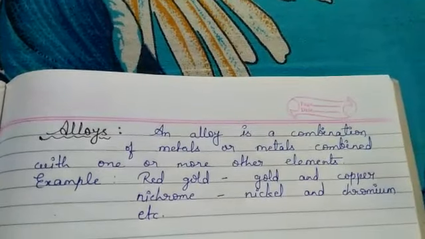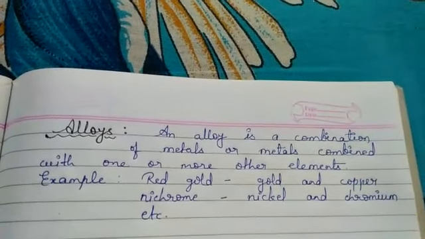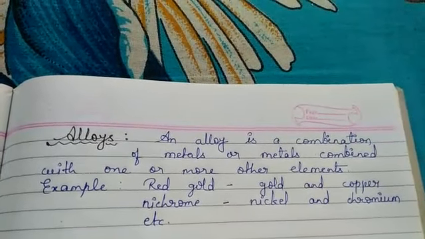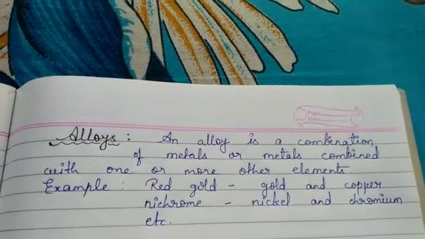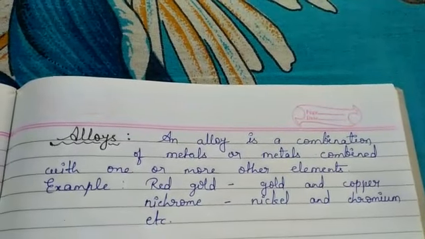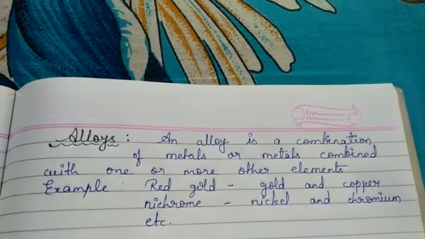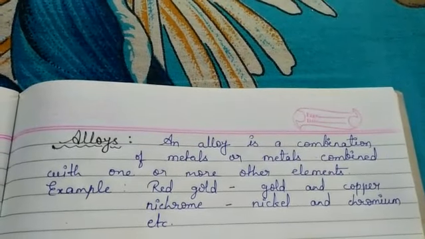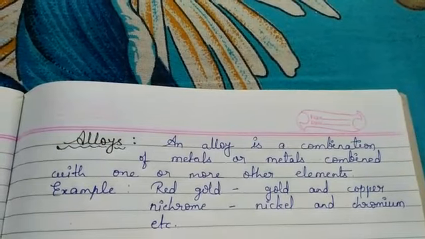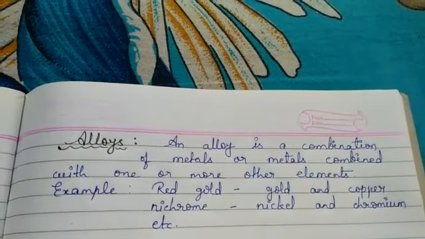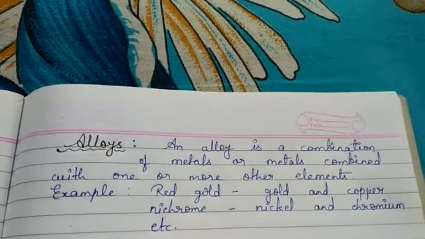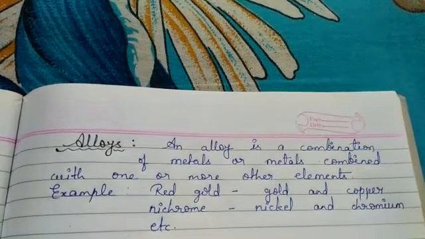Because as we have already discussed, the cause of heating effect is resistance. When current starts flowing through a conductor, it is resistance which opposes the flow of current, and because of that the current is converted into heat energy.